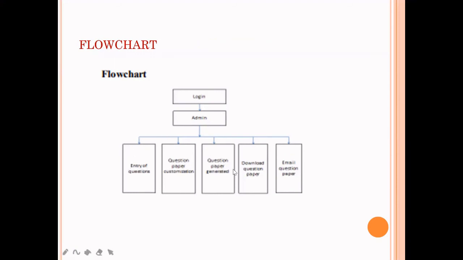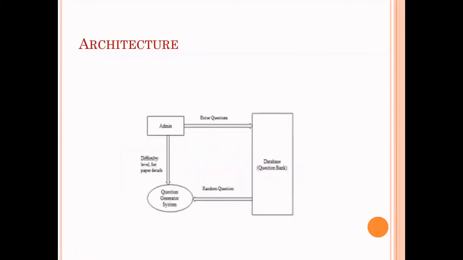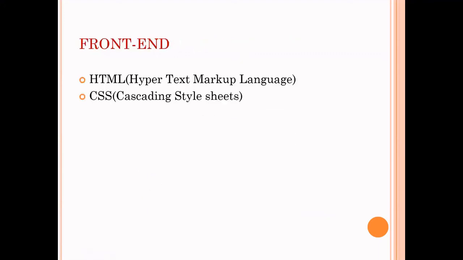After that, it is generated, the question paper is downloaded, and finally it's emailed. Architecture. After the admin enters the question, it is checked against the database. After that, the system will generate and give the final analysis of the question.